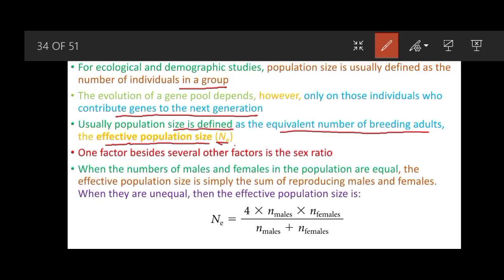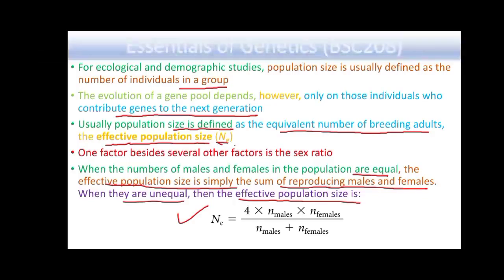One factor, besides several other factors, is the sex ratio. When the numbers of males and females in the population are equal, the effective population size is simply the sum of reproducing males and females. But when they are unequal, the effective population size can be calculated by using this formula. We just have to put in the values and then we can calculate the effective population size.